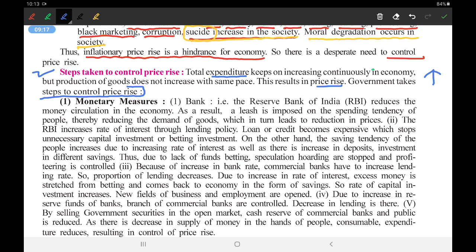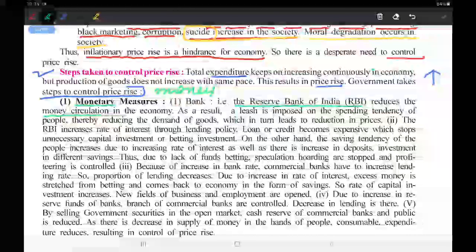Now this can be asked as a short note, like: write the monetary measures taken by the government to control price rise. Then this can be the answer. So understand it in a better way. I already told you in the previous video lectures that whenever monetary comes, it means money related. So first of all, the Reserve Bank, RBI, which is situated in Bombay, reduces the money circulation. How does it control the price? First of all, RBI will stop or reduce the money circulation in the economy.